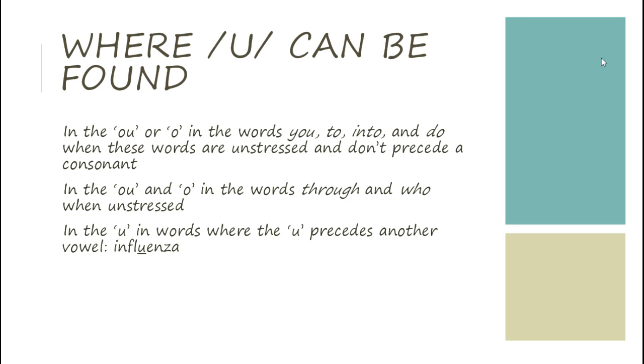Where u can be found: in the o or oo in the words you, to, into, and do, when these words are unstressed and don't precede a consonant. In the o and oo in the words through and who when unstressed. And the last, the u in words where the u precedes another vowel. For example, influenza.